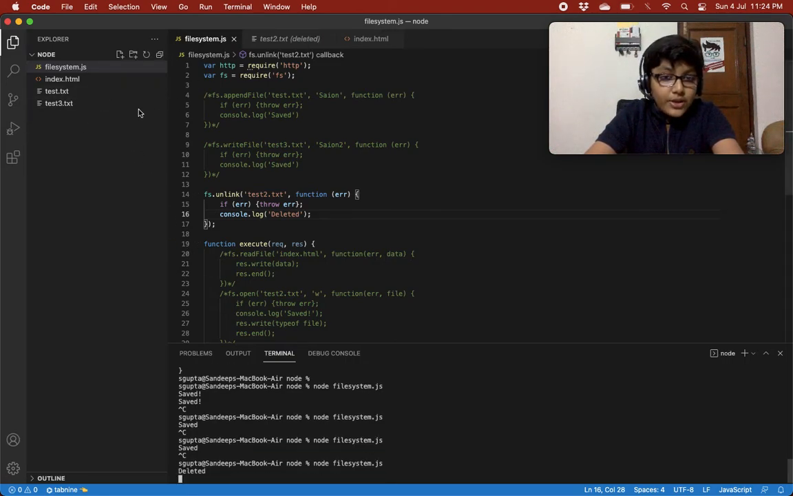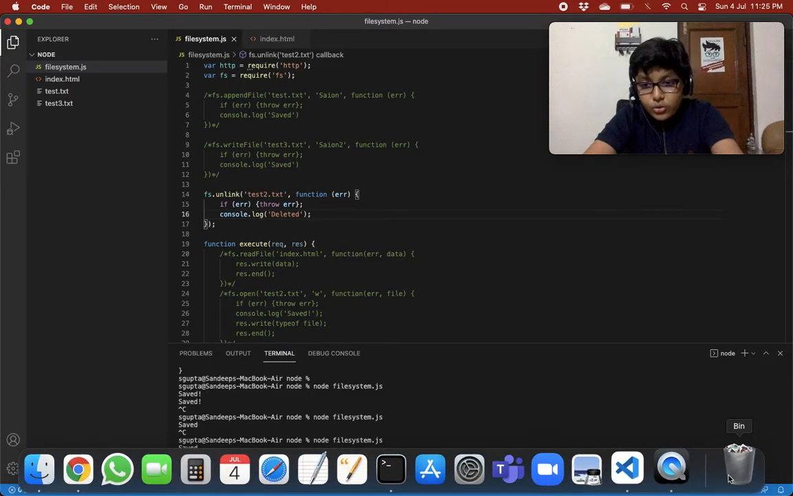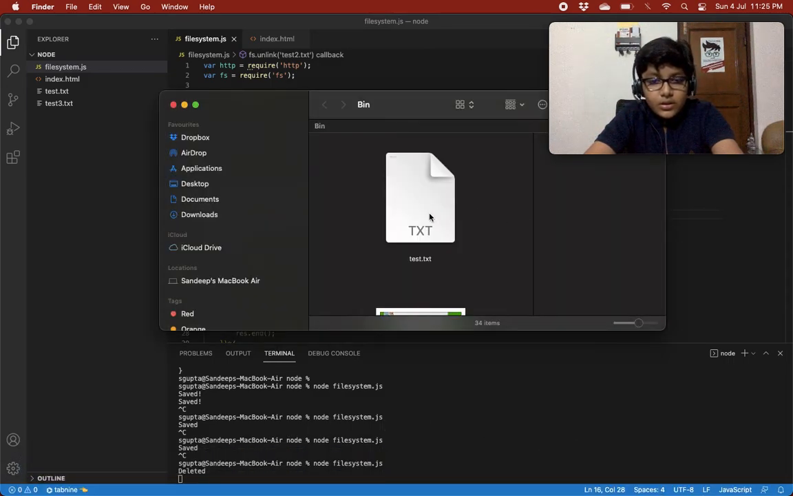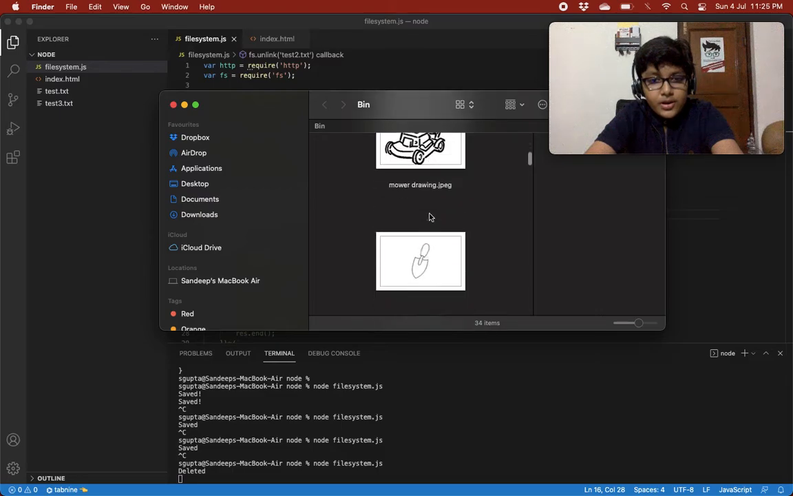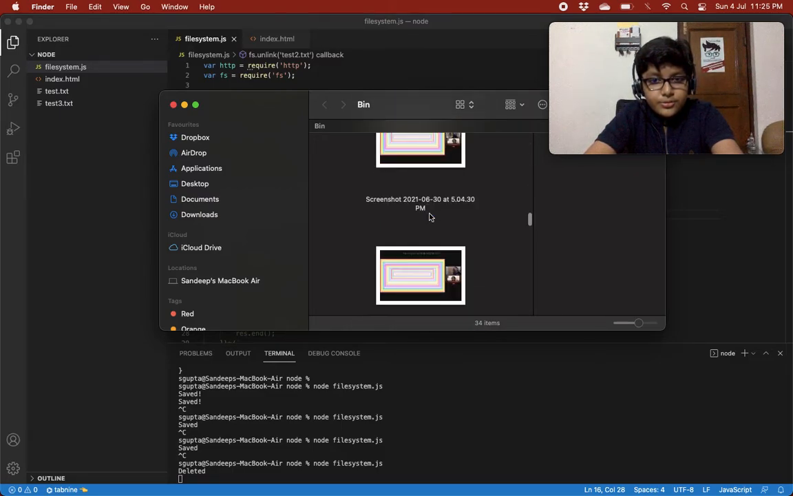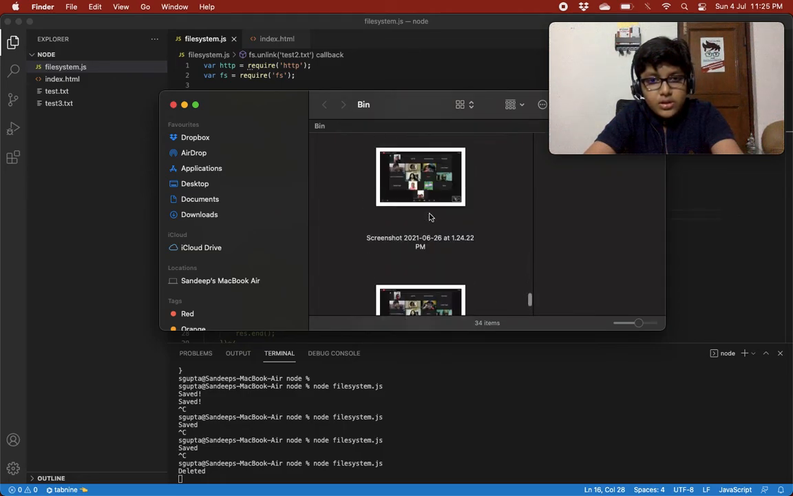And if we see over here, VS Code is showing test2.txt is deleted. So let's close it. In the file node folder also we have no idea where the test2.txt is. But if we go to the trash over here, the bin, we'll see somewhere.